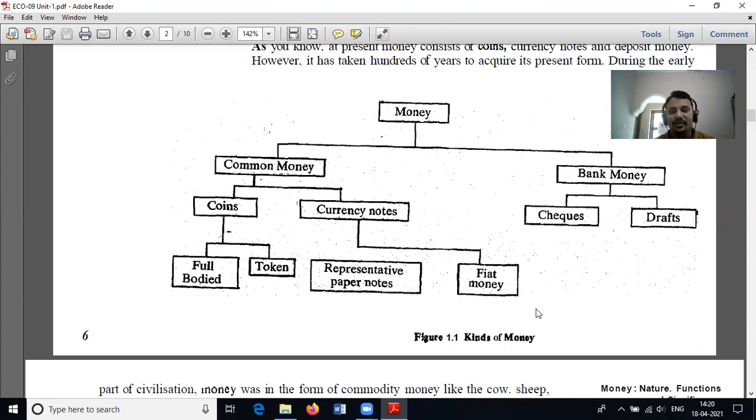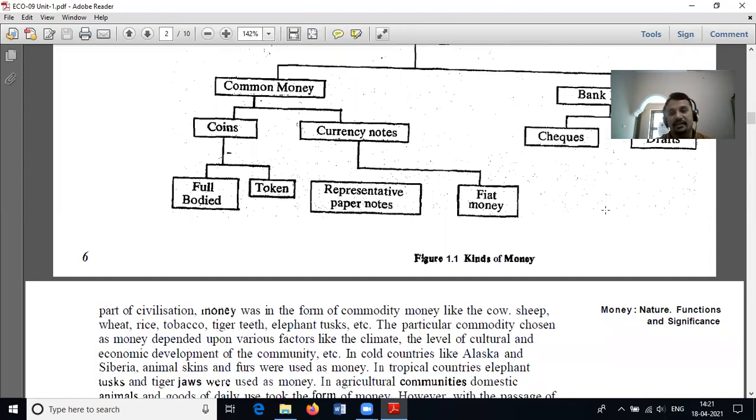Coins may be full-bodied coins, or they may be tokens. Currency notes may be representative paper notes, or fiat money. The other classification of money is bank money. That means checks and drafts.